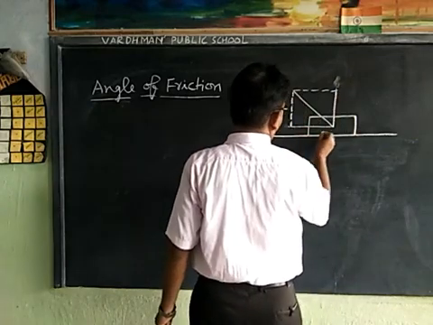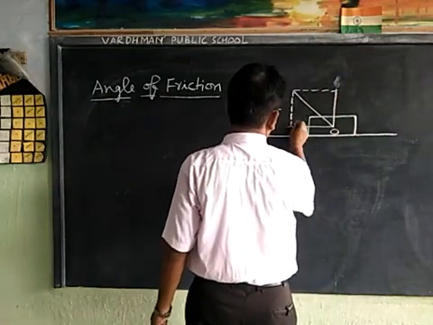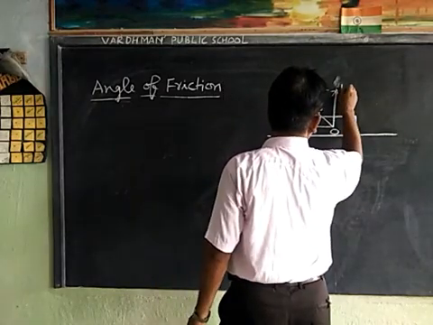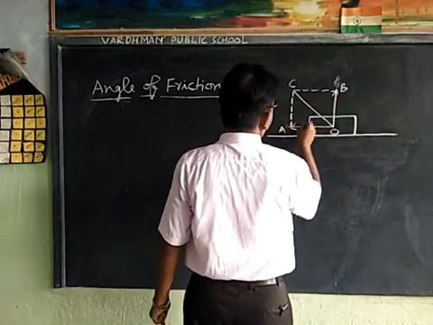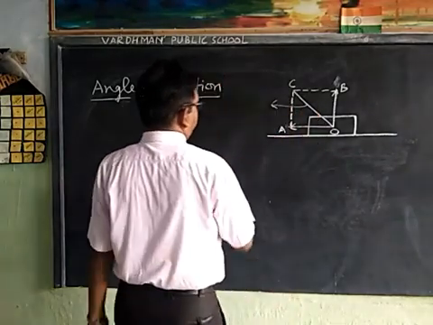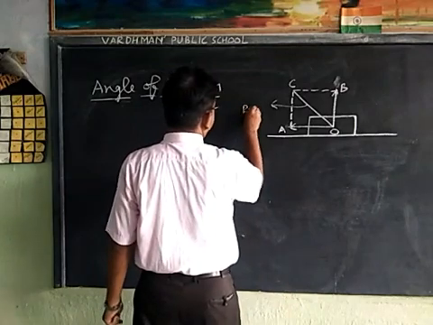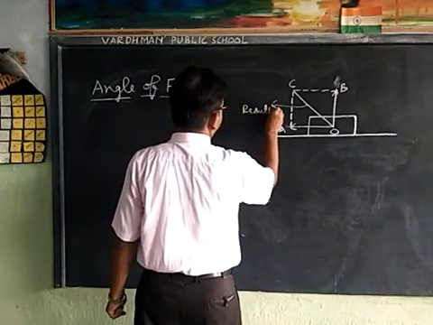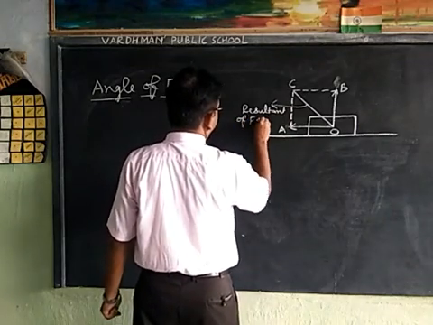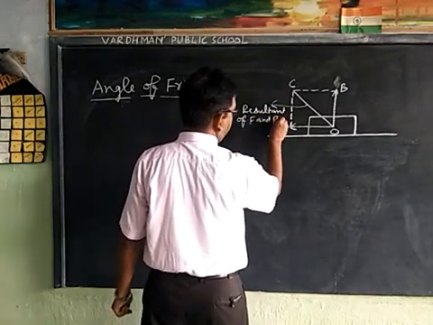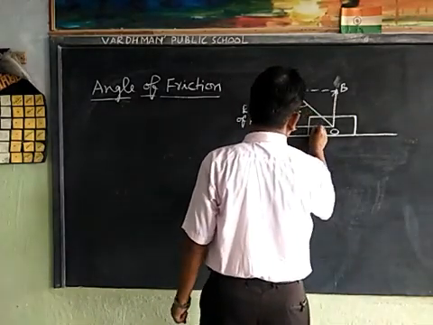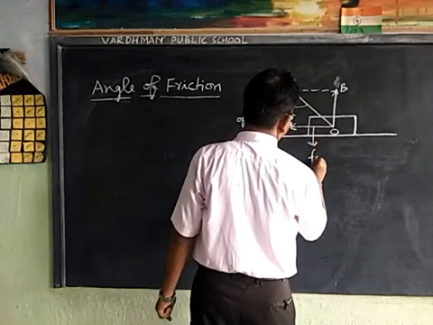Suppose this is point O and this is A and B, C. This is the resultant of F and R. And this is Fs maximum.